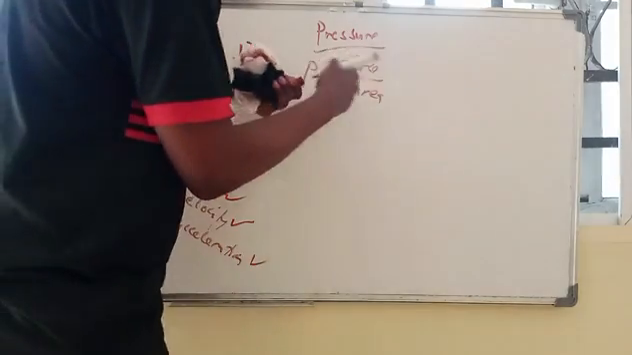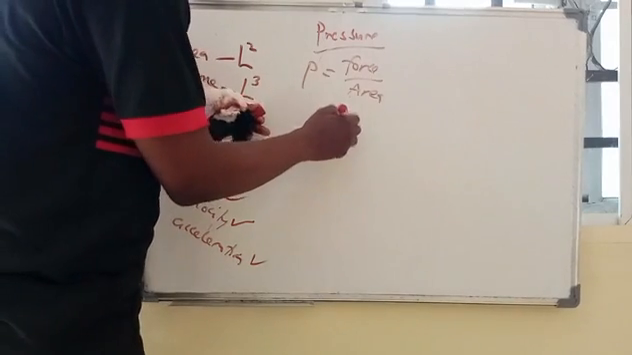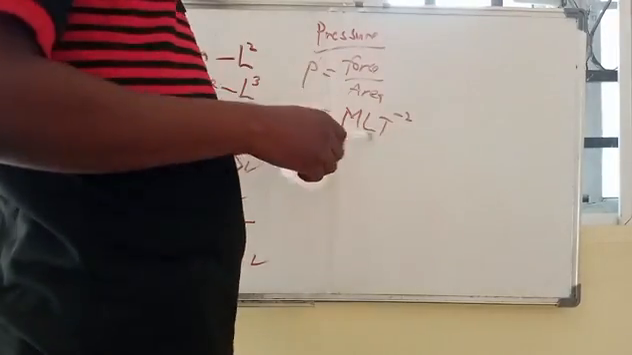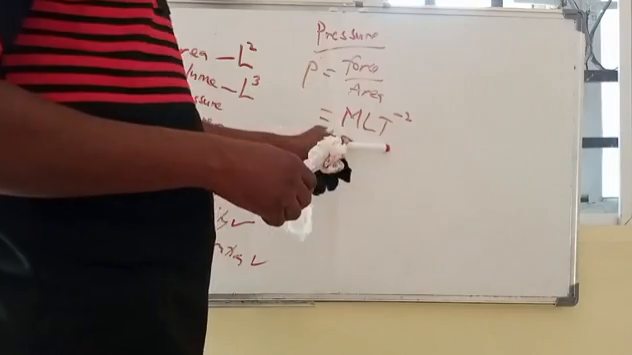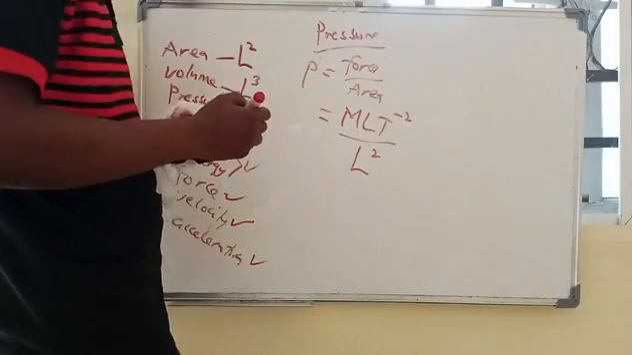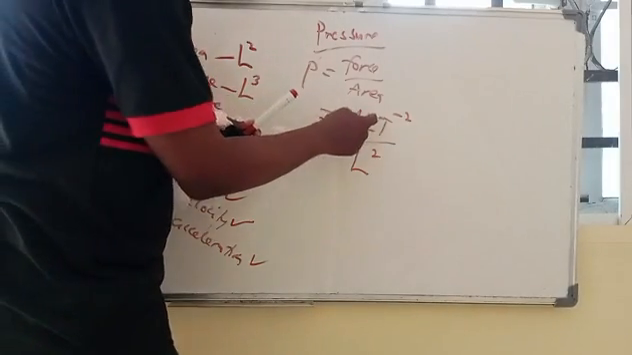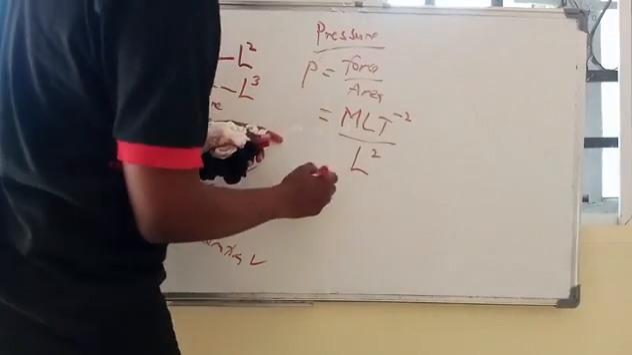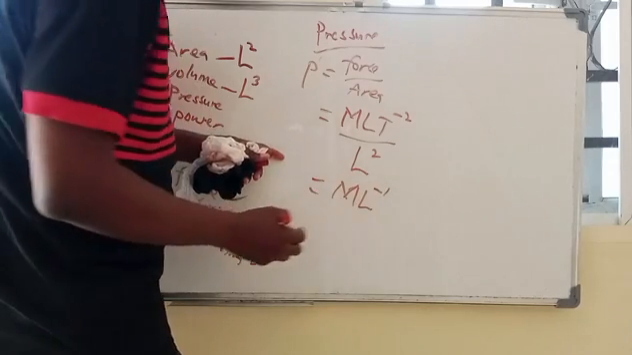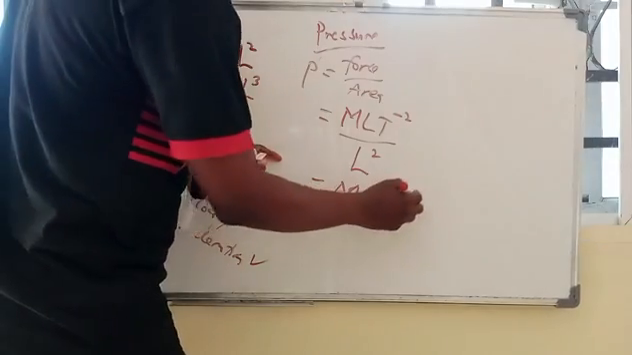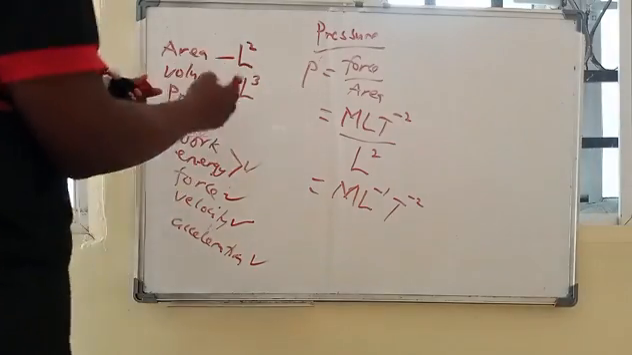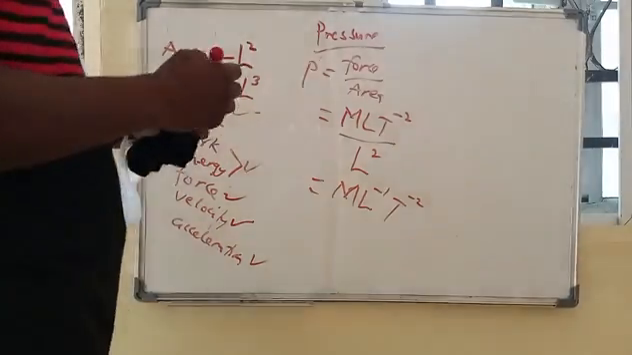So dimensionally, force has been given as MLT^-2 because it is the product of the mass and the acceleration. Then the dimension of area is L^2. So what happens now? One L is going to cancel one L, then you'll be left with M and a length underneath. A length underneath will come up as L^-1. So this is the dimension of pressure: ML^-1T^-2. So pressure treated.